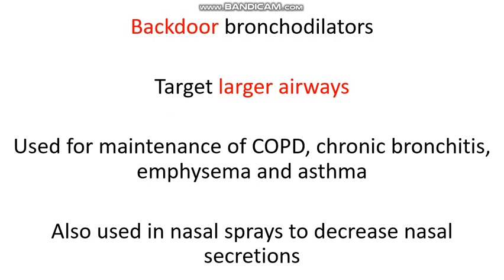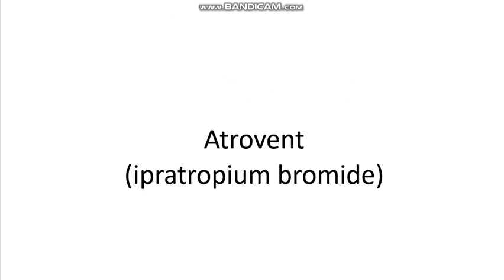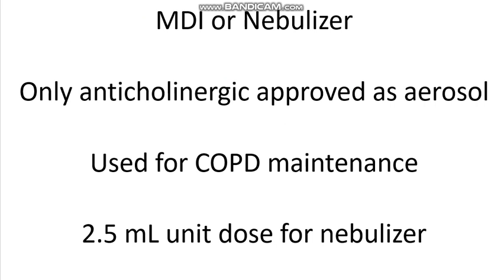Anticholinergics are backdoor bronchodilators. They target larger airways and are used for maintenance of COPD, chronic bronchitis, emphysema and asthma. They are also used in nasal sprays to decrease nasal secretions. Atrovent is an MDI or nebulizer and is the only anticholinergic approved as an aerosol. It is used for COPD maintenance, and it has a regular 2.5 mL unit dose for the nebulizer.